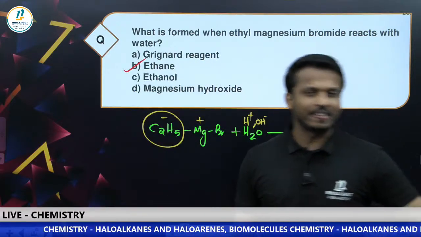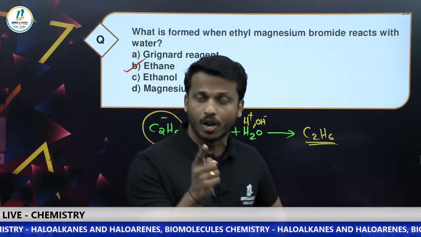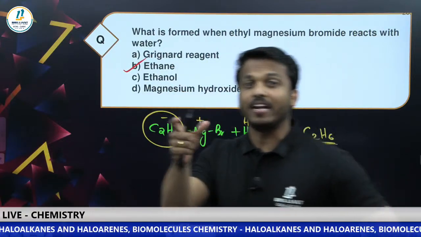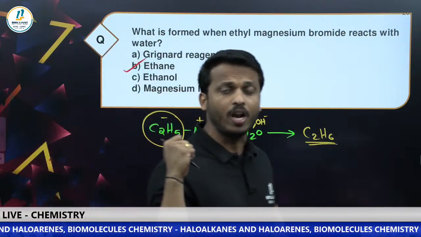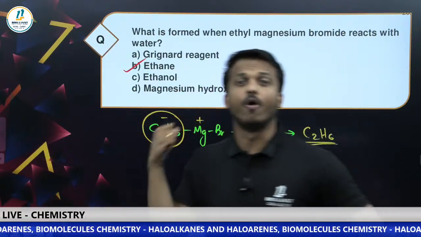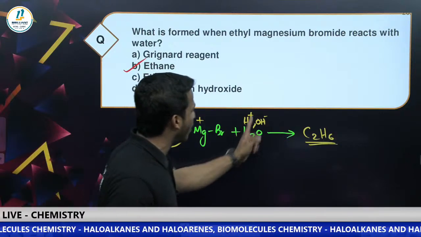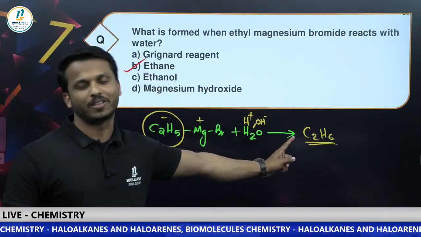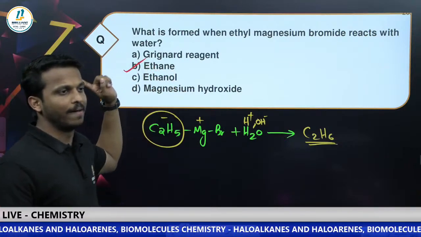You already studied that. For the Grignard reagent, a reasoning question you can expect here is why a Grignard reagent is kept in an anhydrous medium. Grignard reagent is highly reactive, so it reacts with water and forms an alkane. So what is the point? Grignard reagent reacts with water and forms an alkane, that is nothing but ethane. I think this answer is clear, that is option B.